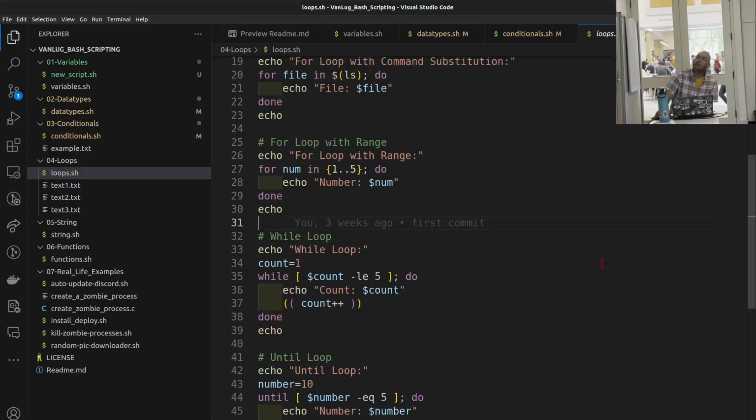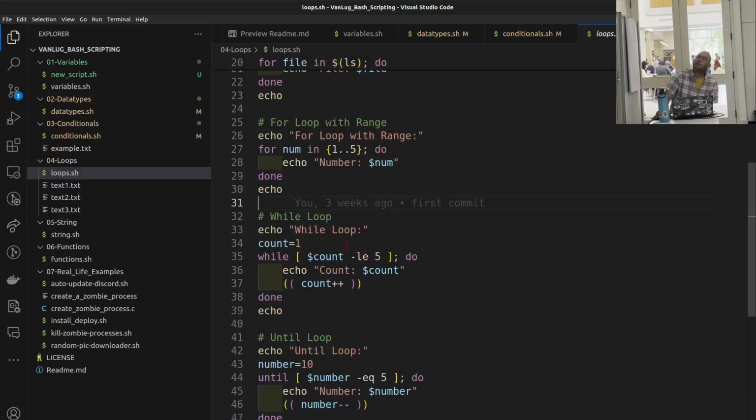We got a while loop. We got a variable called count equal to 1, and then we say while count is less than or equal to 5, do print them and count plus plus, add to the count, and be done with it. So it counts till the condition of the while is false.